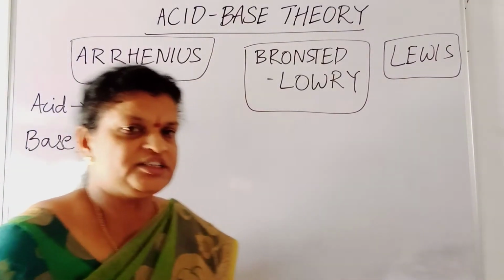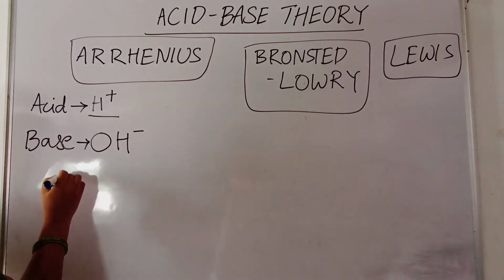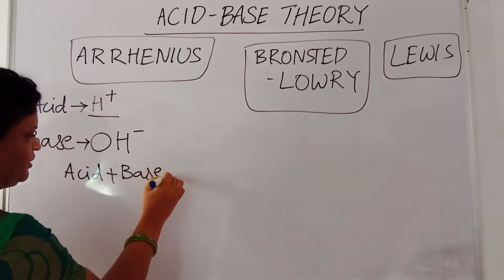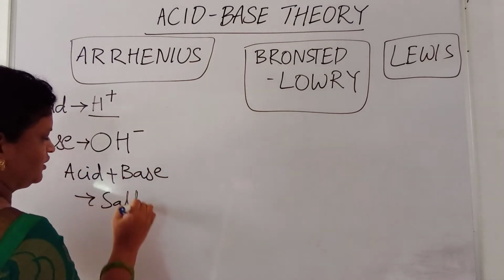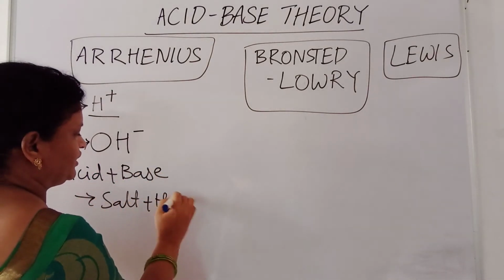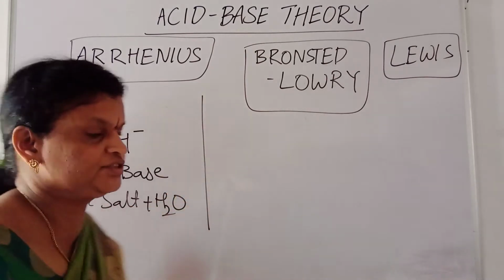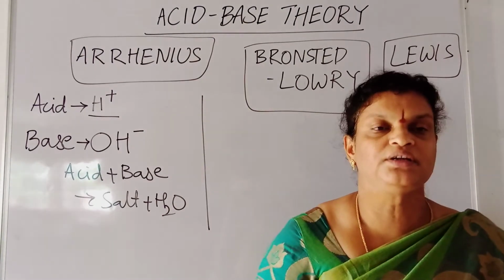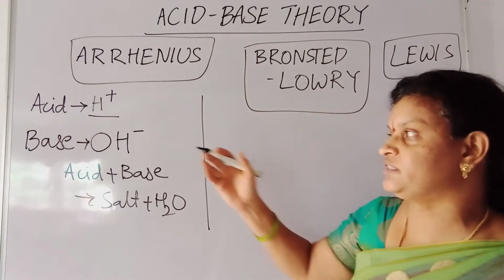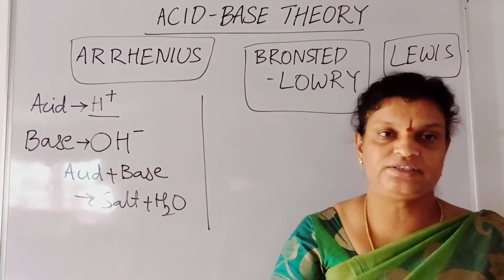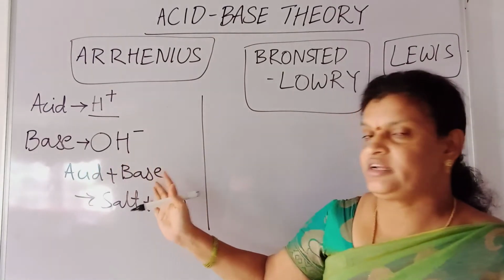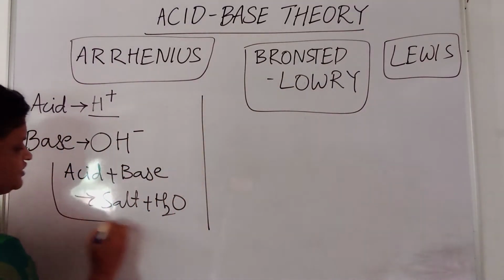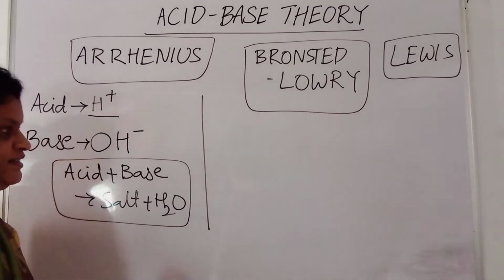Then what is neutralization? Whenever acid reacts with the base, it forms salt and water. So this reaction we can call neutralization. These three definitions we have to learn. Acid is the substance which produces H plus ion in water. Base is a substance which produces OH minus ion in water when it is dissolved. And acid and base react together to form salt and water, which is known as neutralization reaction. Okay, then examples for this.